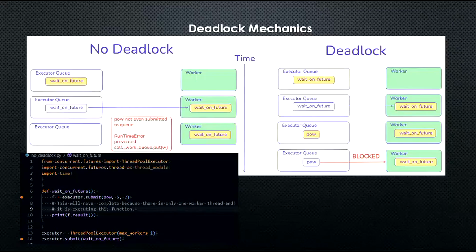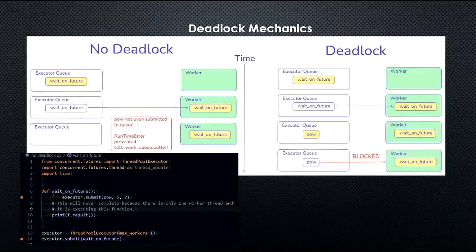Although there is no lock, it seems like no problem, right? But a huge problem here is that POW is not even submitted. The work will not be done. Okay, on the right side, I'm going to describe how deadlock happens. For the right side, on the first 2 rows, it's still the same behavior. But on row 3 now, the shutdown variable is false. So it hasn't shut down yet. So we can put the POW on the queue. So in the wait on future function, when you do executor.submit POW, that thing will get onto the queue.